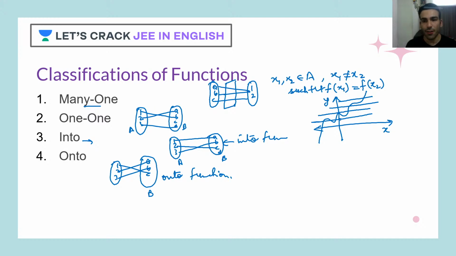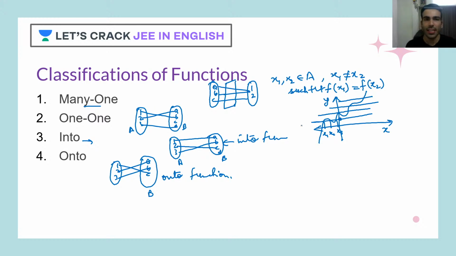So for this value of y, I have got corresponding 1, 2, and 3 values of x. So for x1, x2, and x3, I'll be getting the same y. So for these 3 different x, my image is the same. That means it's a many-one function.